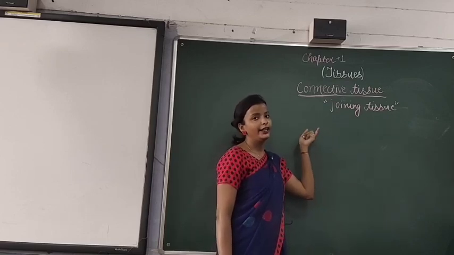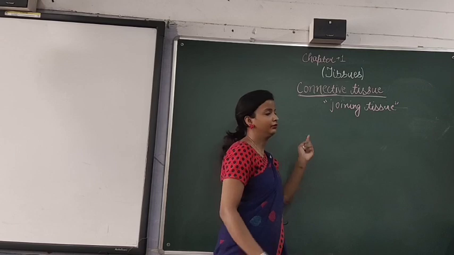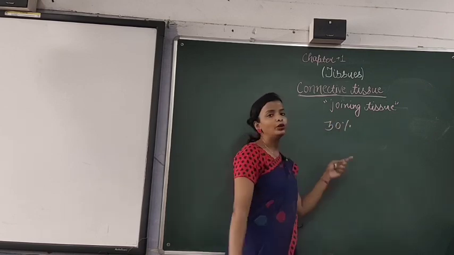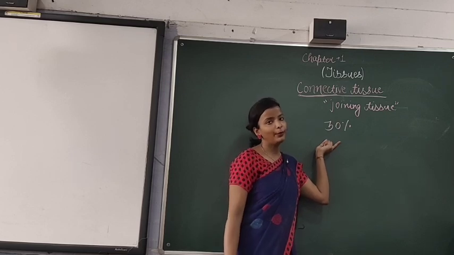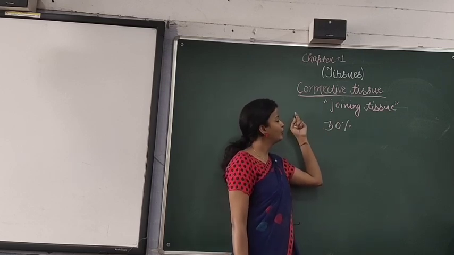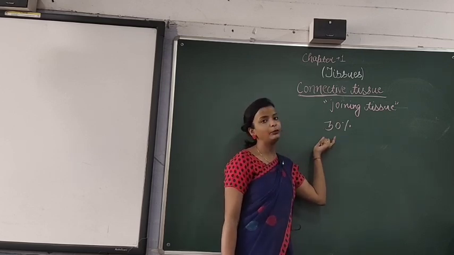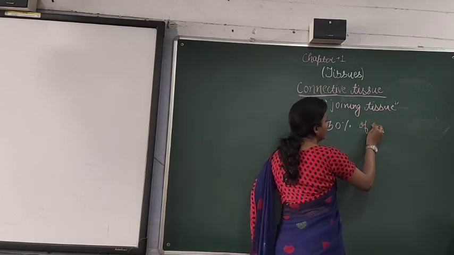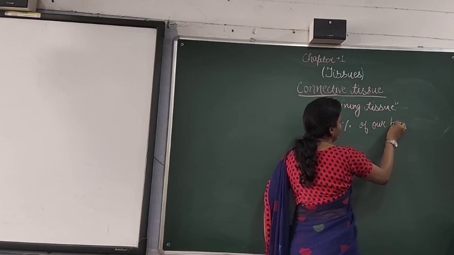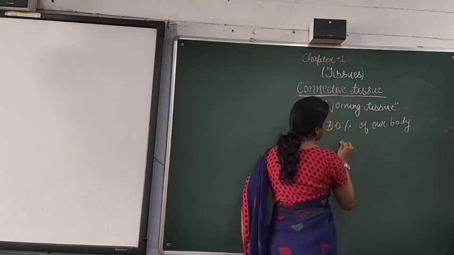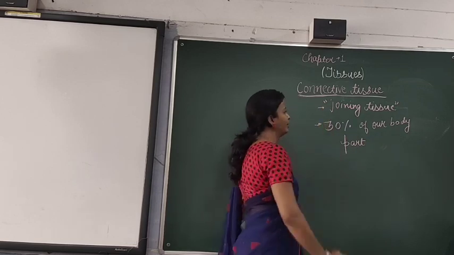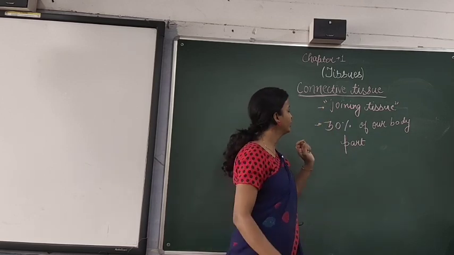It is the most abundant type of tissue found in our body, and it is about 30% of our body part. So this is about the connective tissue.